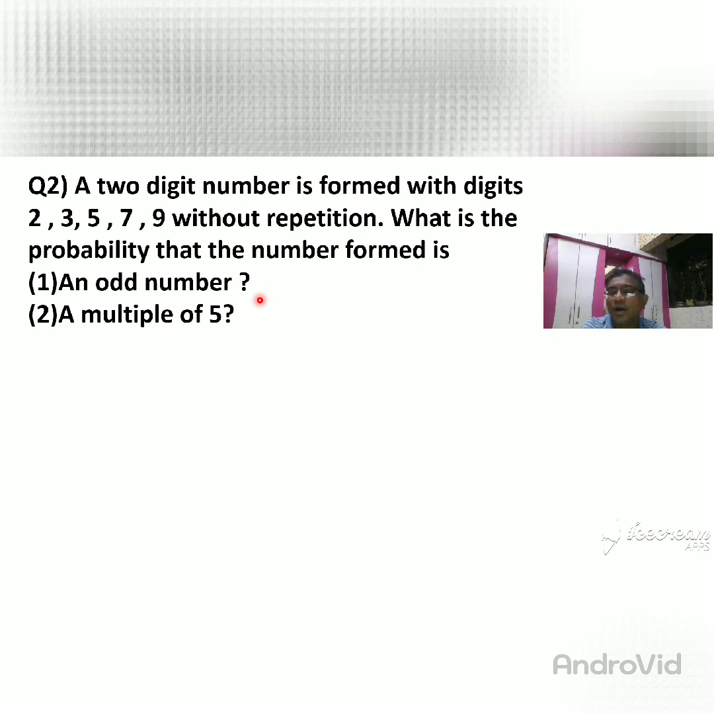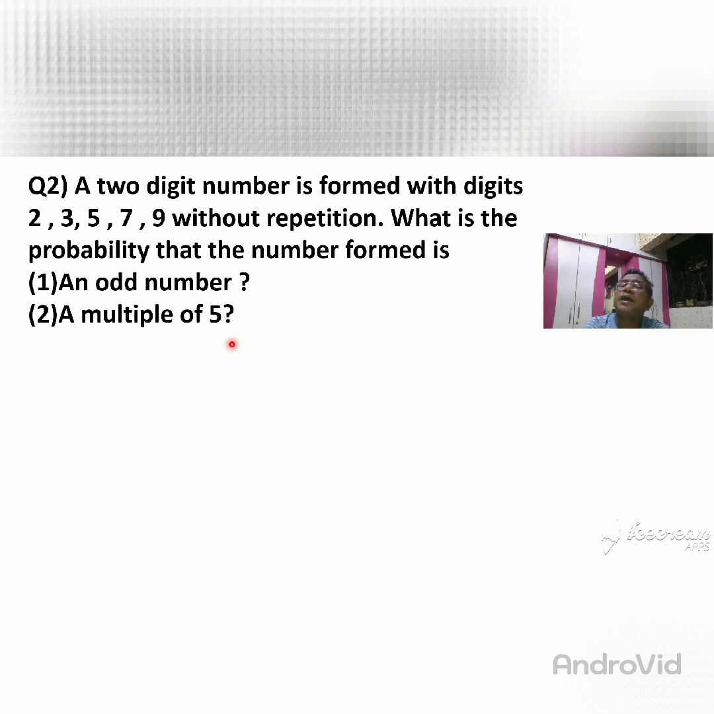Odd number means at the unit place there is 1, 3, 5, 7 and 9. When the unit place has those numbers, then it is an odd number. A multiple of 5 means 5 ones are 5, 5 twos are 10, 5 threes are 15, 5 fours are 20. In such a way you go on. So that is called a multiple of 5. So we want to write this first.